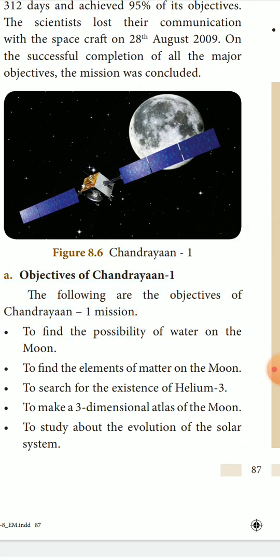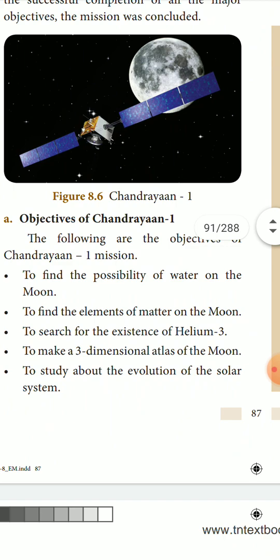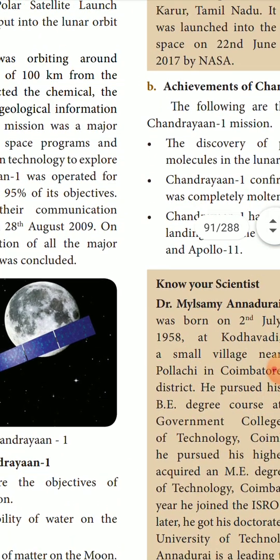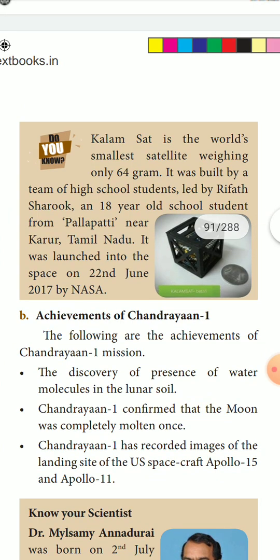Objectives of the Chandrayaan. The following are the objectives of the Chandrayaan-1 mission: to find the possibility of water on the moon, whether water exists on the moon; to find the elements of matter on the moon, what all the elements found on the moon; to search for the existence of helium-3, whether that element is found on the moon; to make a three-dimensional atlas of the moon; to study the evolution of the solar system, how the solar system came into existence. These were the objectives of the Chandrayaan.